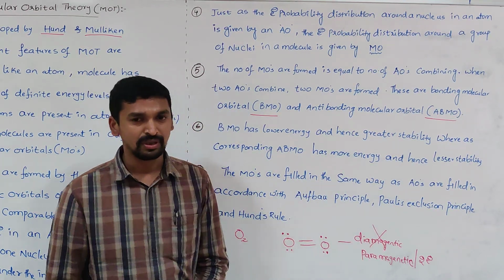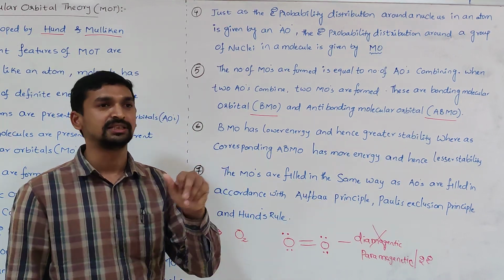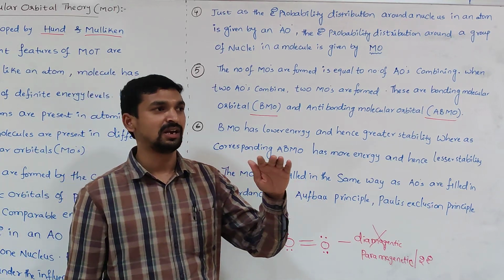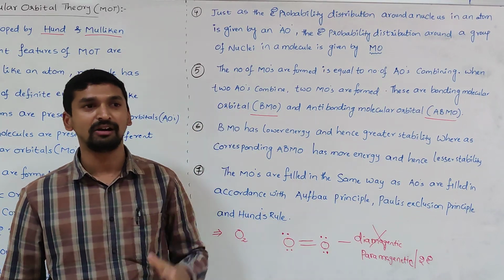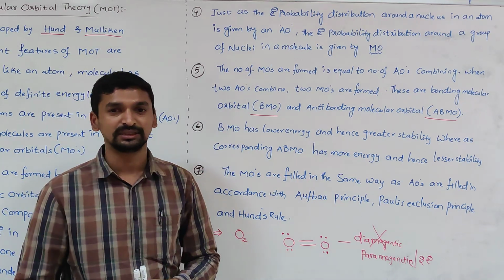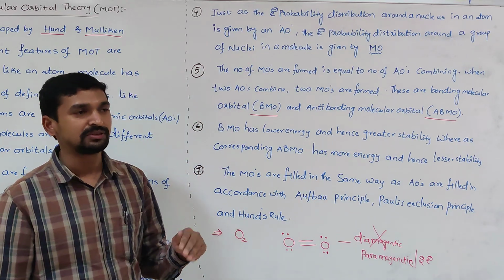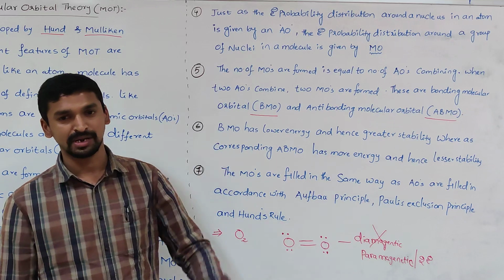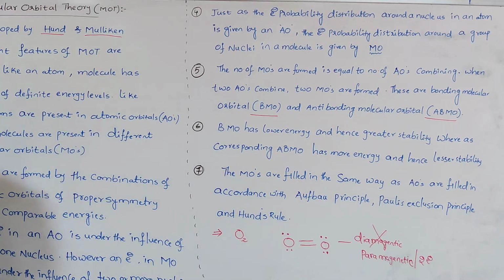Then Hund's rule. Wherever the orbitals have the same energy, that is, degenerate orbitals are present, in that case each orbital is first filled with an electron, singly filled. After that only the pairing of electrons takes place. Just like how we fill the electrons in the atomic orbitals by following these three rules, the same rules have to be implemented while filling the electrons in the molecular orbitals. So these are the seven important features of molecular orbital theory.